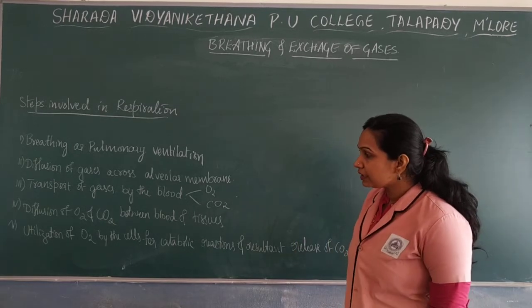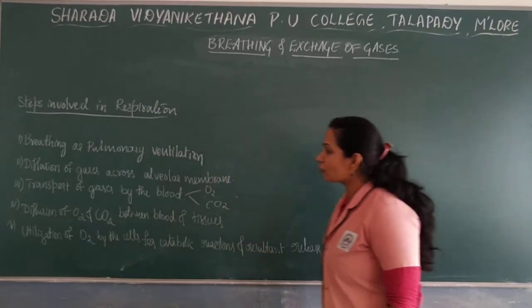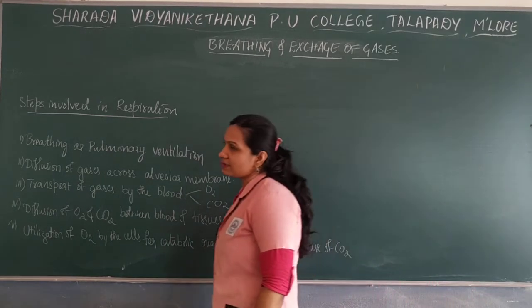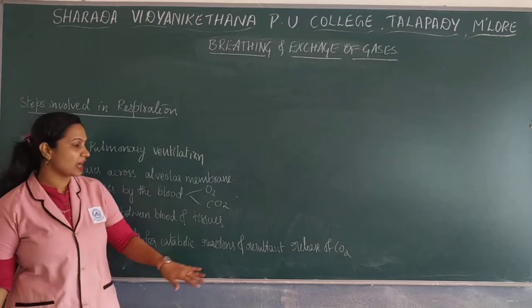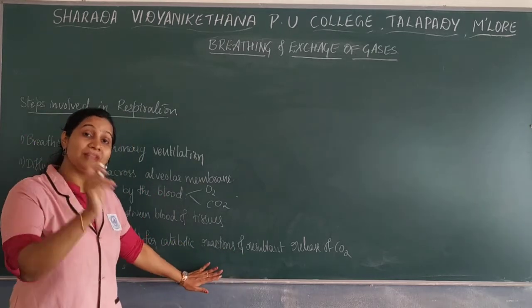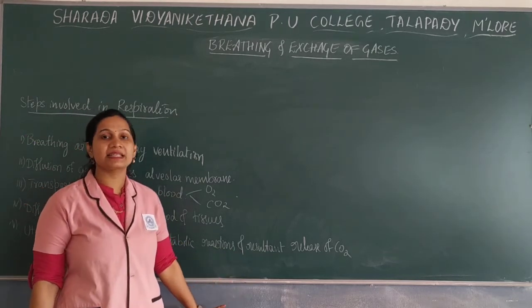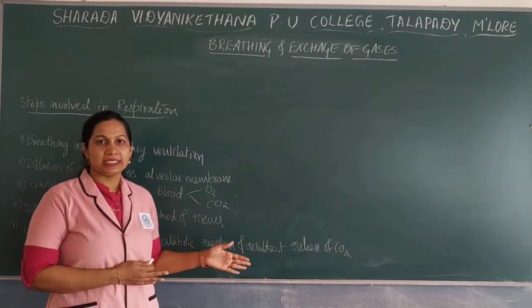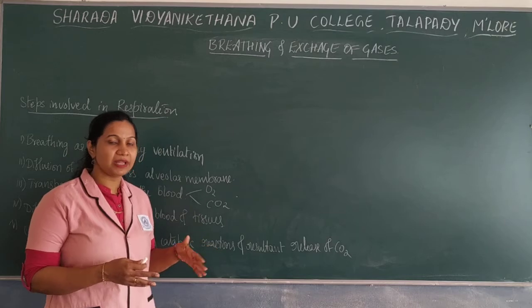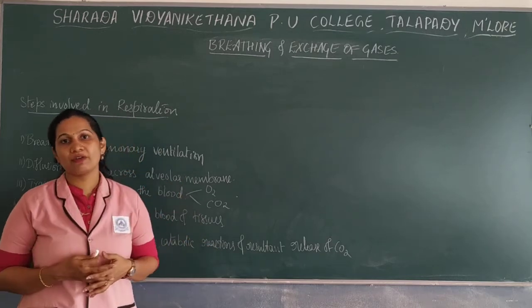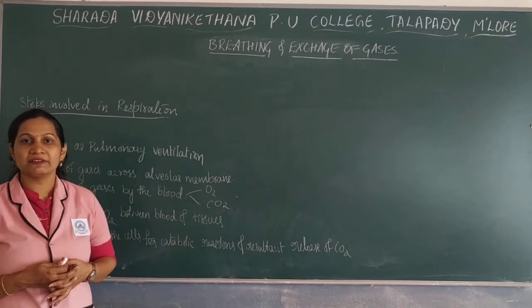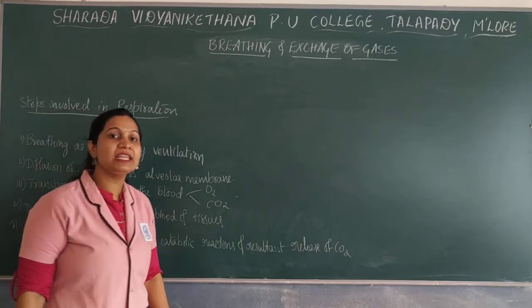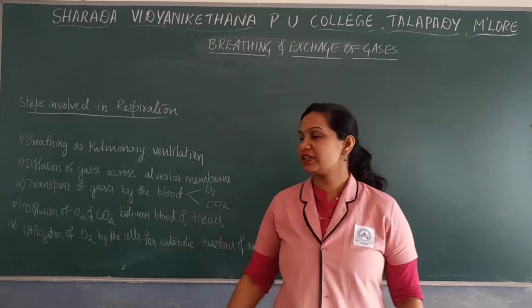And the last one is utilization of oxygen by the cells for the catabolic reaction, as well as the resultant release of carbon dioxide. Oxygen will be utilized by the cells, that is the cellular uptake, as well as finally the release of carbon dioxide. Carbon dioxide will be released out. So these are the steps which are mainly involved in the process of respiration.